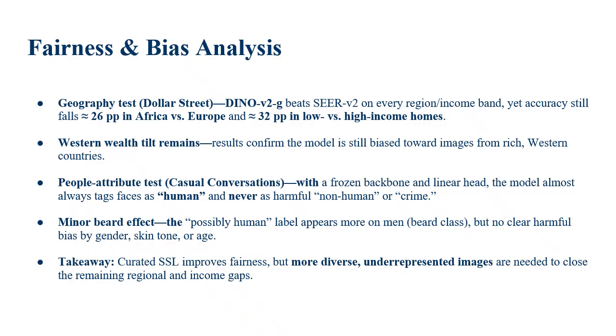Now shifting to the people attribute test using the Casual Conversations dataset, look here that almost all faces, regardless of gender, skin tone or age, are tagged as human. That's the dominant color in the table. Now harmful labels like non-human or crime are almost never assigned. There's a small effect for men where the possibly human label appears more often, and that's because of the beard class in the data. But there's no clear harmful bias by gender, skin tone, or age.